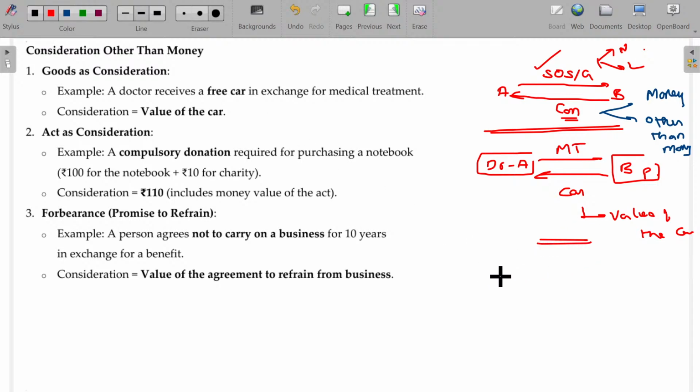Now, A supplies the goods to B. Probably you can go and purchase a note from ITC, the Classmate note. How many of you have seen the Classmate note? And behind that there may be small wordings also. How many of you purchased the Classmate notes?